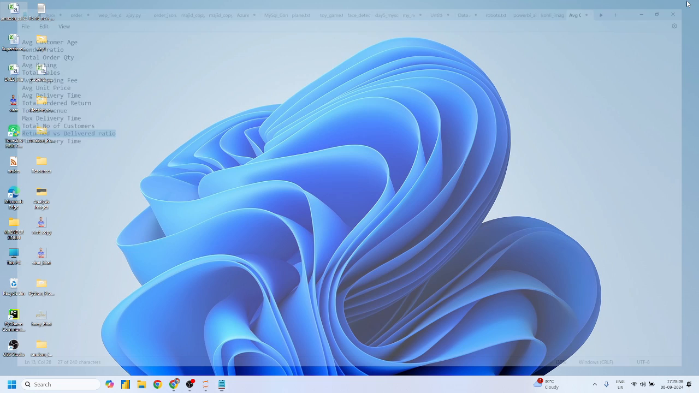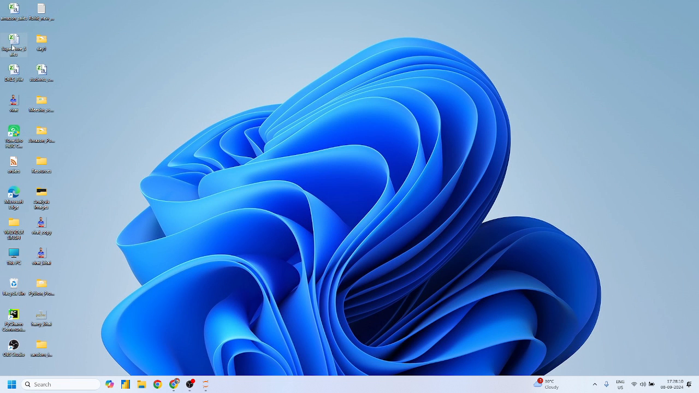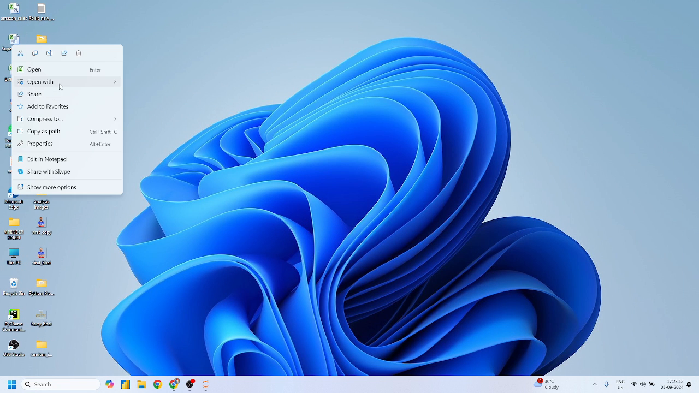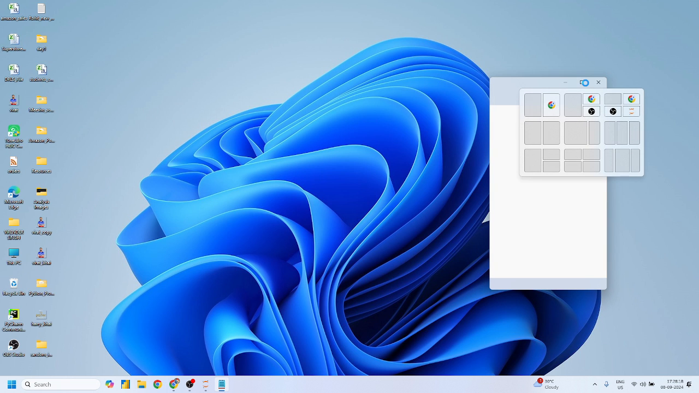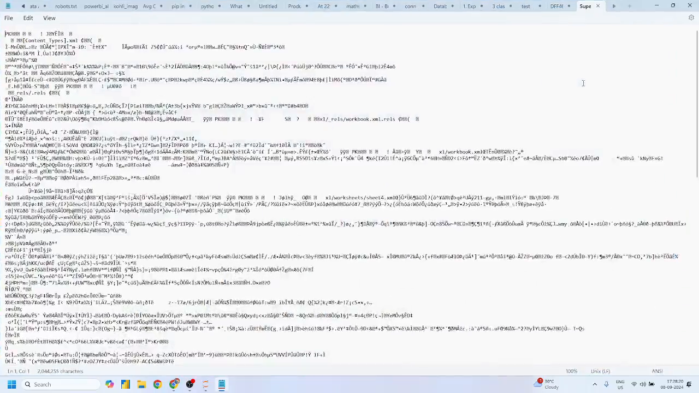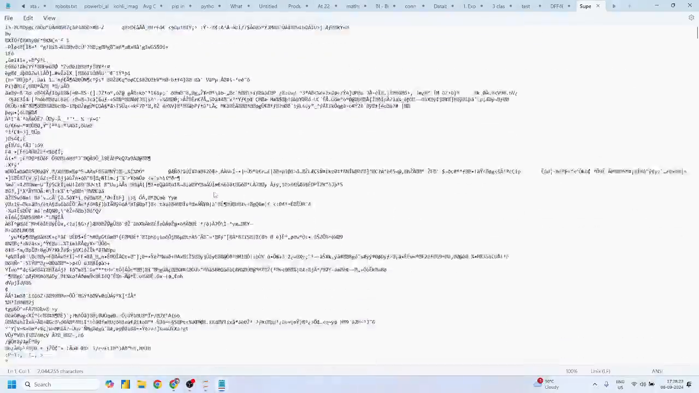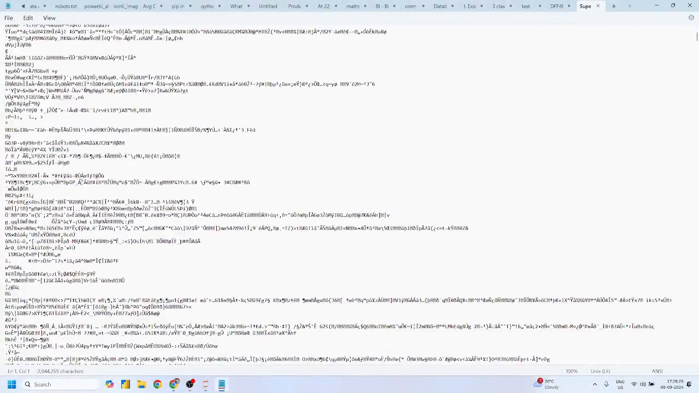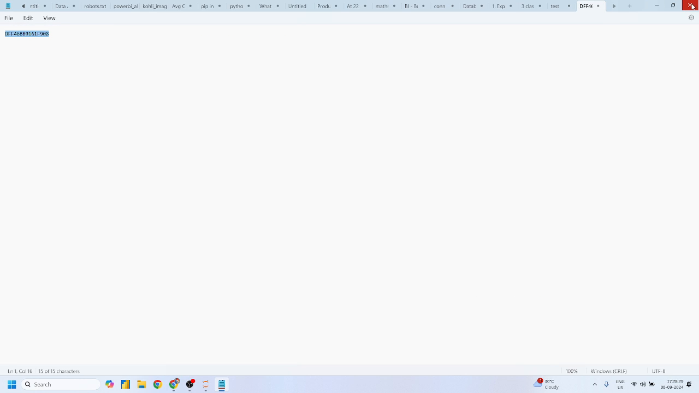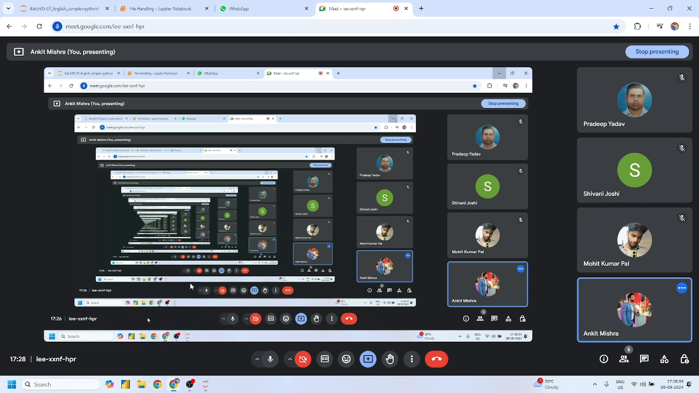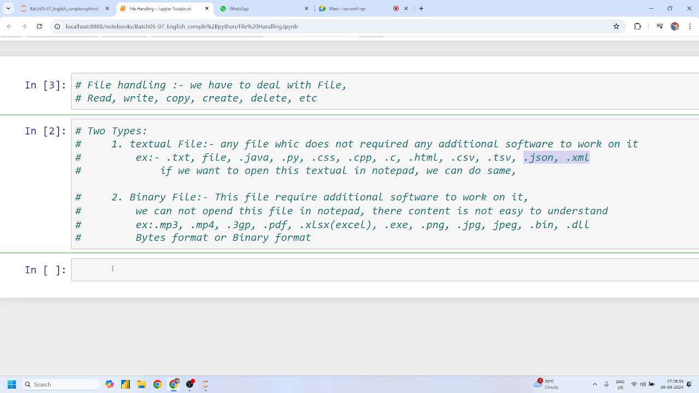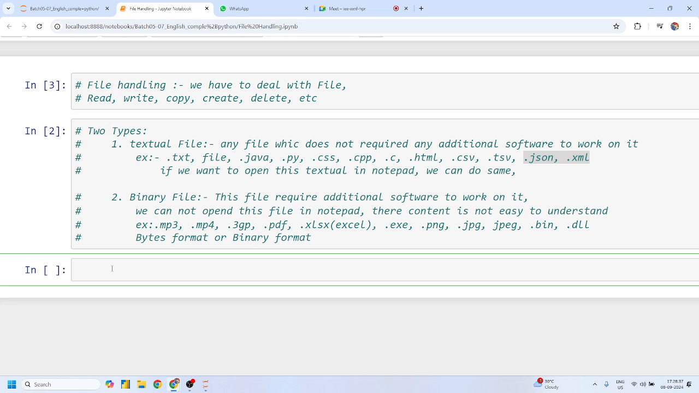Right? And again, this is an Excel file, and if you want to open this with Notepad, because this file requires additional software, which is Excel itself, you'll find some difficulty understanding the content. Yes or no? This is the simpler way to find what is a textual file and what is a binary file. I think this one is easy. Yes, sir. Okay. Now let me just move to the topic.